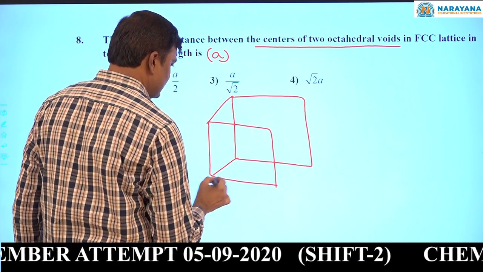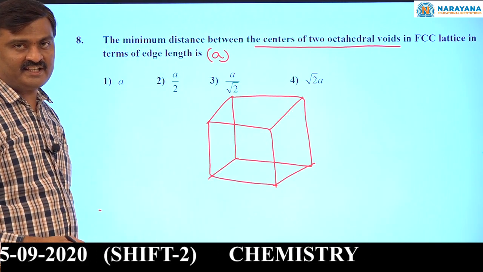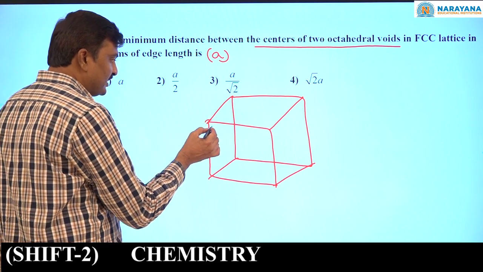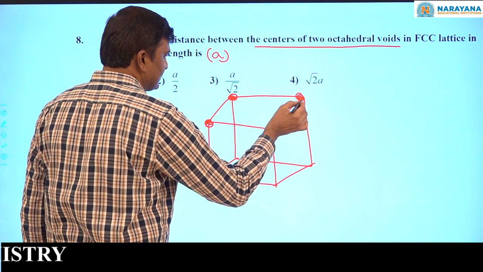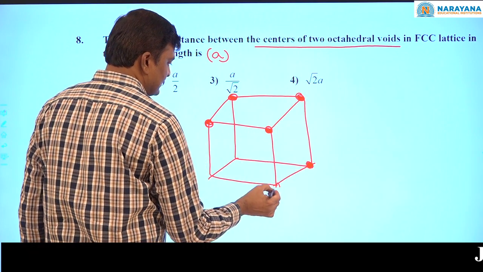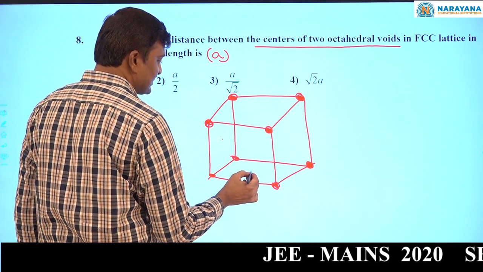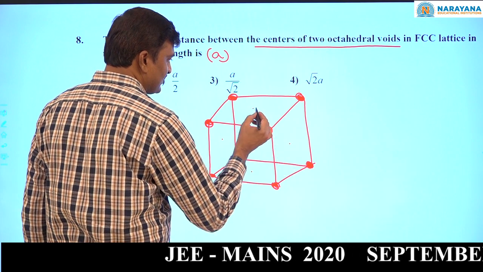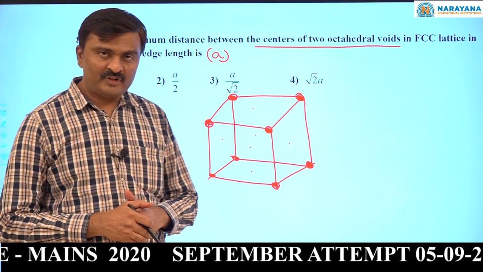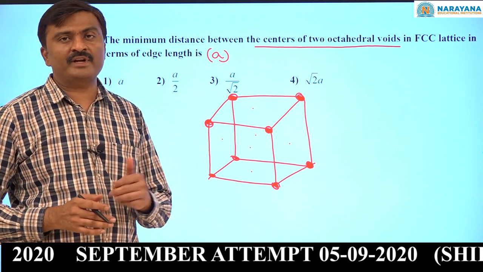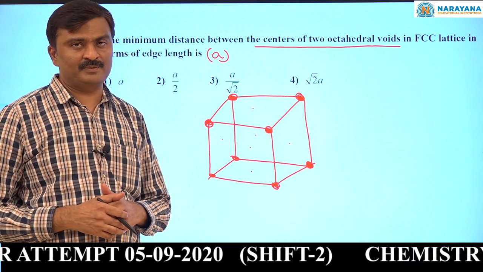See, in this FCC, what are the lattice positions? 8 corners and 6 face centers. For each FCC unit cell, 4 atoms are possible. So 4 octahedral voids and 8 tetrahedral voids will be there.